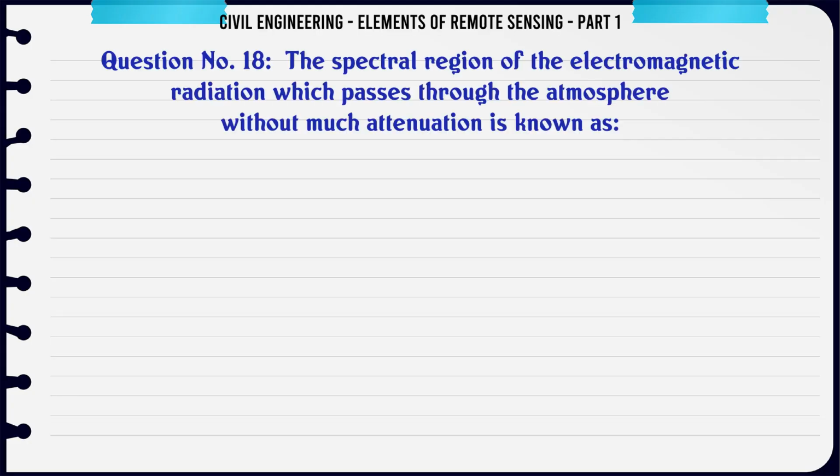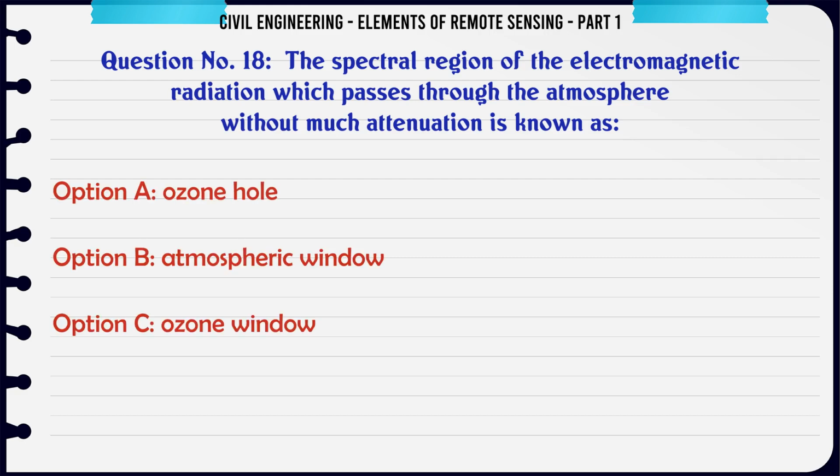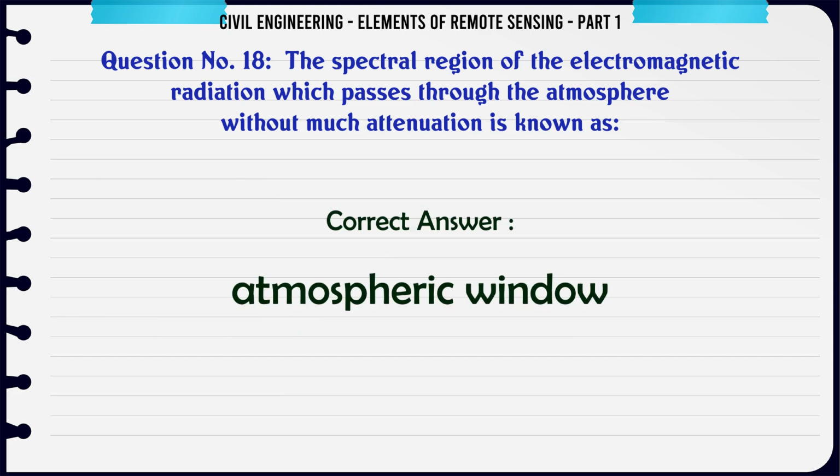The spectral region of the electromagnetic radiation which passes through the atmosphere without much attenuation is known as A. Ozone hole. B. Atmospheric window. C. Ozone window. D. Black hole. The correct answer is atmospheric window.